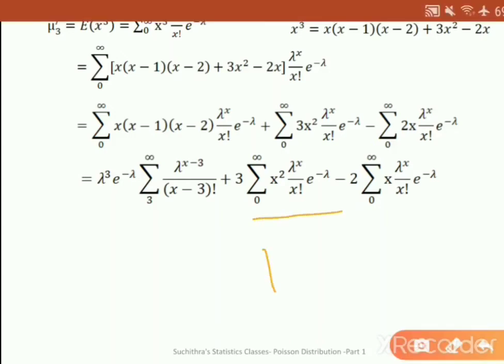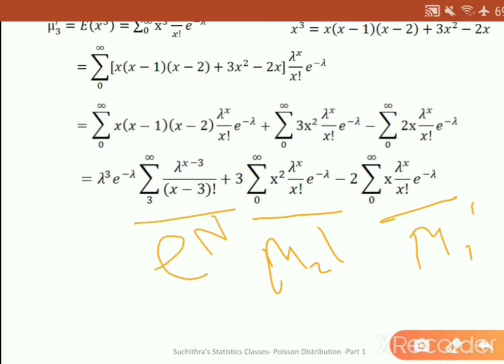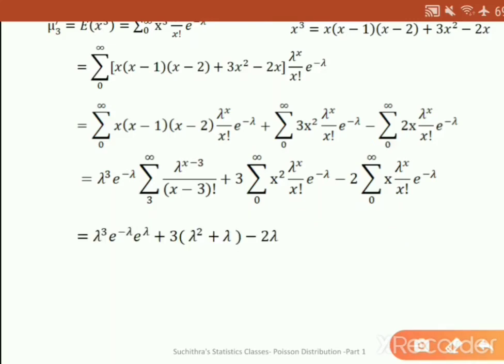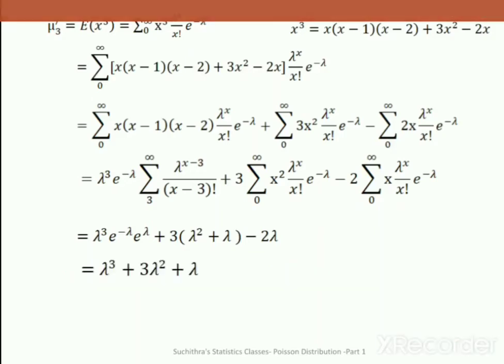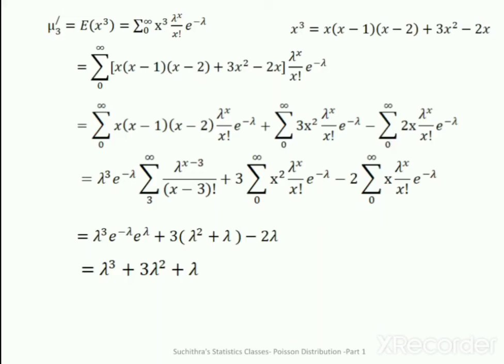This expression is mu2 dash and this expression is mu1 dash and this is e raised to lambda. Therefore, mu3 dash is equal to this expression. Simplifying, we are getting lambda cube plus 3 lambda square plus lambda.